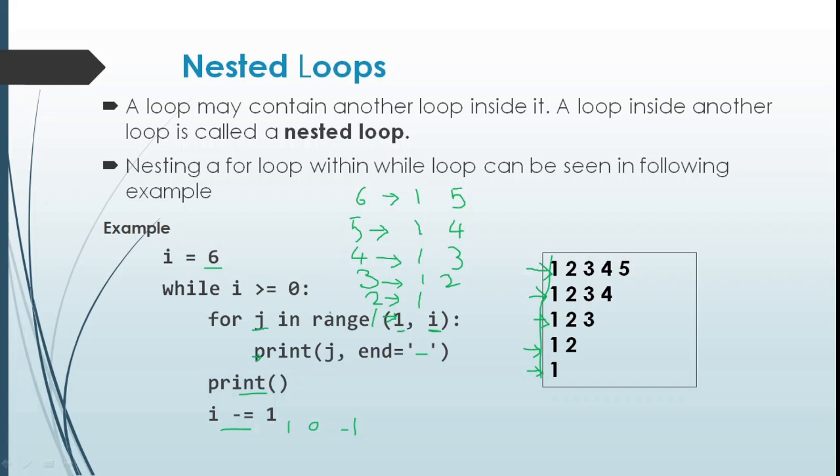Nested loops are generally used to print this type of patterns. The outer loop will be executed only after the completion of the inner loop. The inner loop will complete one iteration. After that, the outer loop condition is checked. If the outer loop condition is true, the inner loop is executed once more and the loop continues until the outer loop condition becomes false.